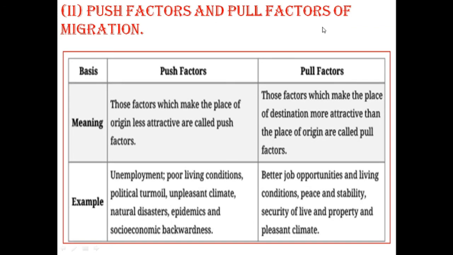Push and pull factors. Push factors. What is the meaning of push factor? Those factors which make the place of origin less attractive. It means people want to leave that place where they are living at present. And what are the examples? It can be unemployment, if people are not able to find jobs, poor living conditions, political turmoil, means they are not able to live peacefully, unpleasant climate, natural disaster, epidemics, socioeconomic backwardness.